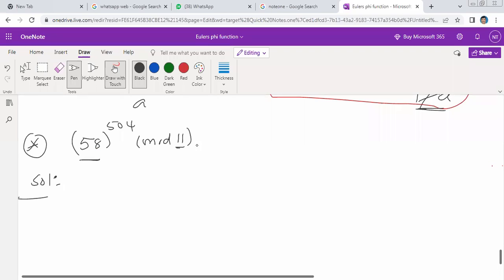GCD of 58 comma 11. P divides 11, 11 divides 58 or not? 11 does not divide 58. Of course we can reduce this number.